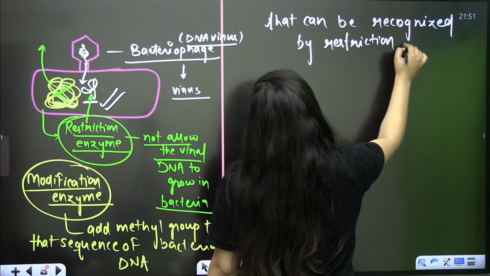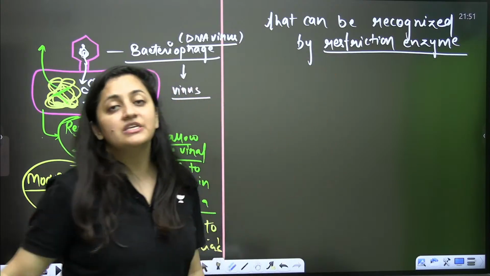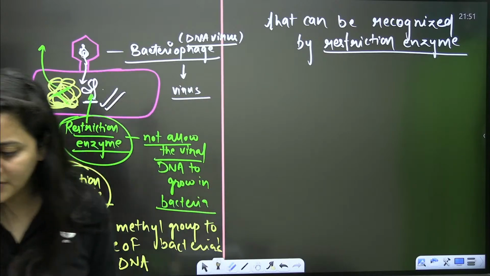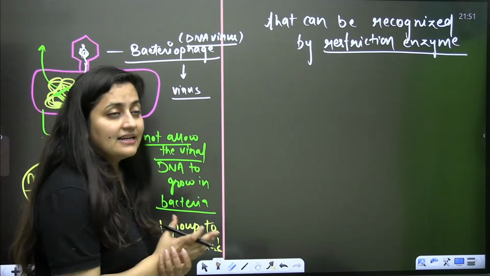Got it? So if this sequence is methylated, then restriction enzymes cannot cleave it. Clear? If that sequence is methylated, then the restriction enzymes cannot cleave it. Got it? Yes, tell me, is it clear?